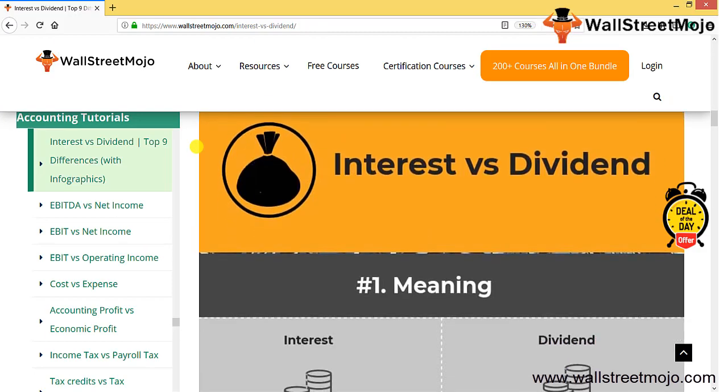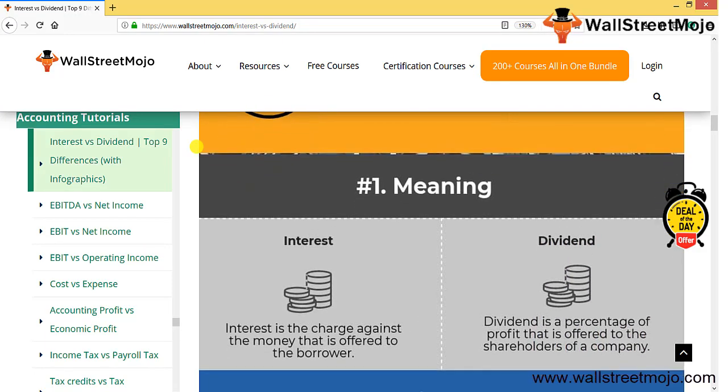Interest versus dividend. The first is going to be the meaning. Interest is the charge against the money that is offered to the borrower. So when you borrow some amount from financial institutions, what you pay is called interest because that is a charge against your money.